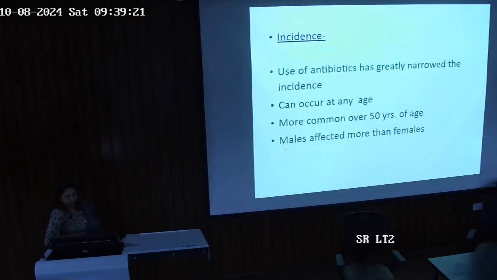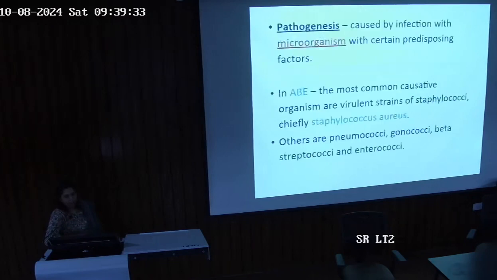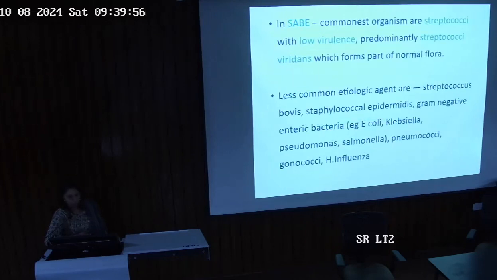Okay. So what is the incidence? Because of the use of antibiotics, many of them have reduced in incidence. It can occur at any age, more common in the age group of more than 50. Males are affected more than females. What is the pathogenesis? It is caused by infection of a microorganism, as we have just read. Acute bacterial endocarditis is caused by, for you, Staphylococcus aureus. Remember only this, Staphylococcus aureus. Others can be pneumococci, gonococci, beta streptococci and enterococci. Subacute is caused by low virulent organisms and you should remember Streptococcus viridans in this.